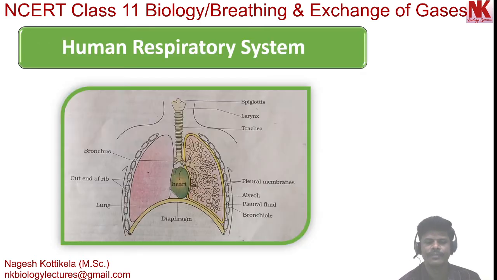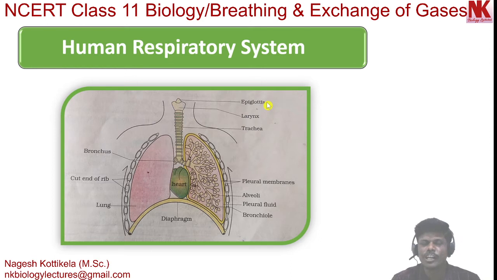Here you can see in the diagram, this is the larynx. And here is one very important concept. A slit or an opening in the larynx is called glottis. And this glottis is covered by a cartilaginous flap called epiglottis.